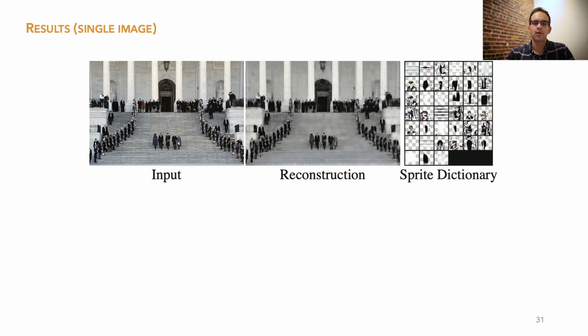We train on random crops of a photograph from the 2013 US presidential inauguration, which contains many repeating elements like stairs, columns, and people. With a dictionary of just 39 32 by 32 sprites, we recover much of the detail of the original 400,000 pixel image.